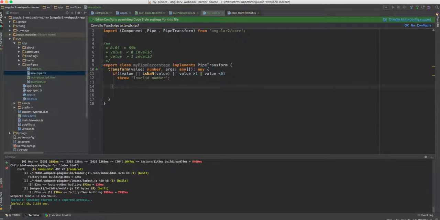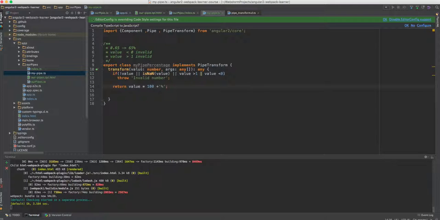And in the other cases, we can say that our value is valid, and let's return the value multiplied by 100, and let's add the percentage sign.